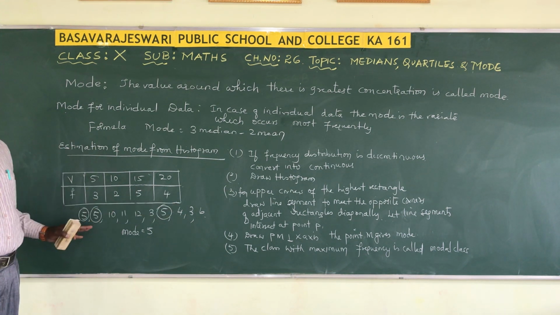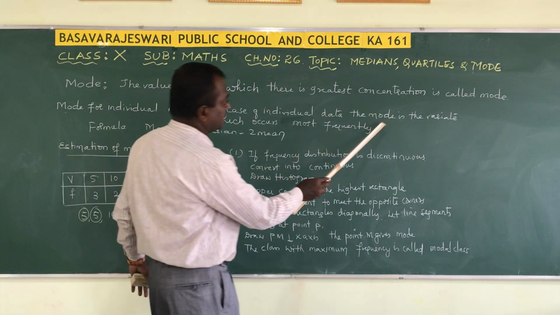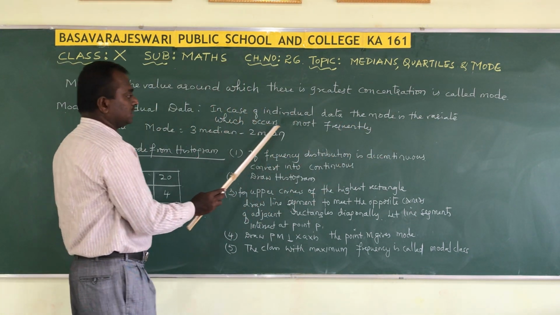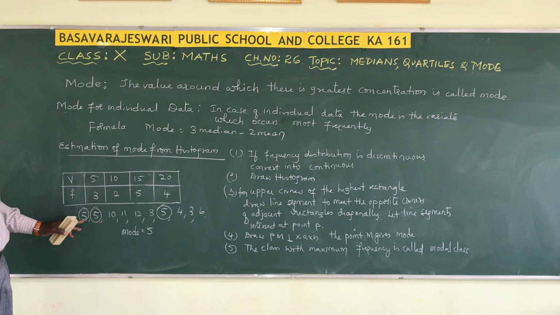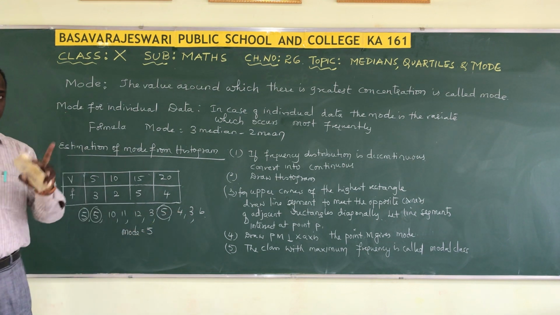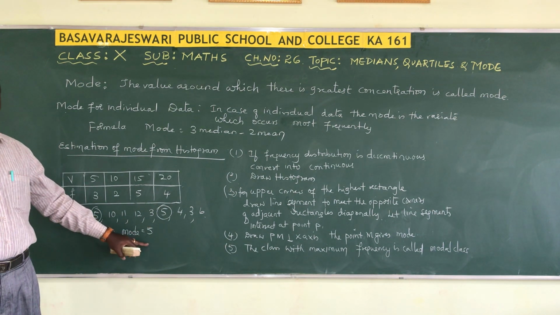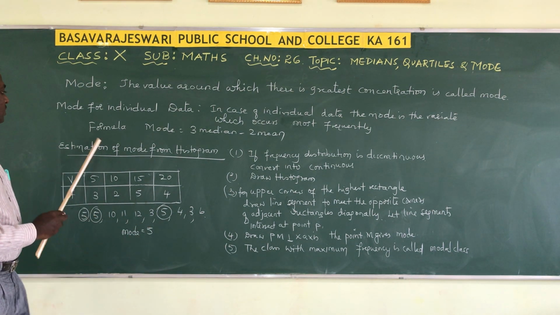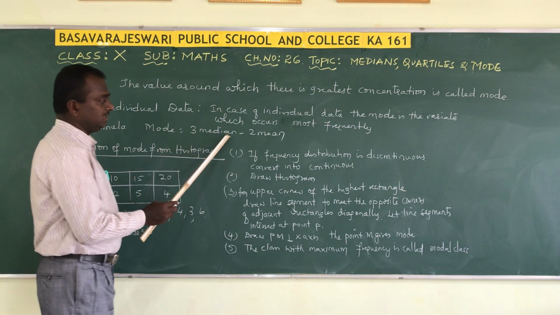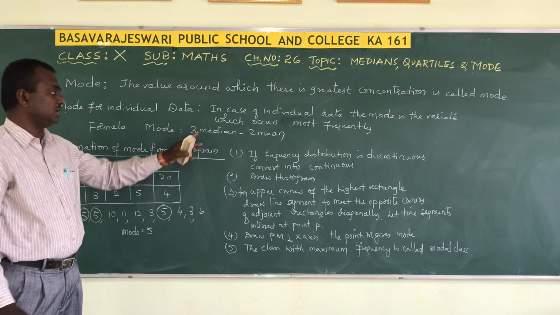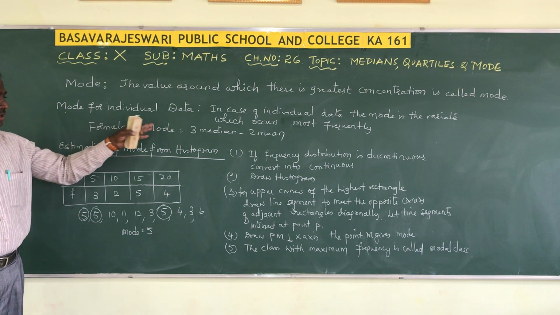Only scores are given. Then how to find the mode? The mode is nothing but the variate which occurs most frequently. The most frequently occurring data is 5. 3 is also there, but it is occurring only 2 times. 5 is occurring 3 times. Therefore 5 is the mode of the data. We also use an empirical formula to find the mode: mode equals 3 into median minus 2 into mean.